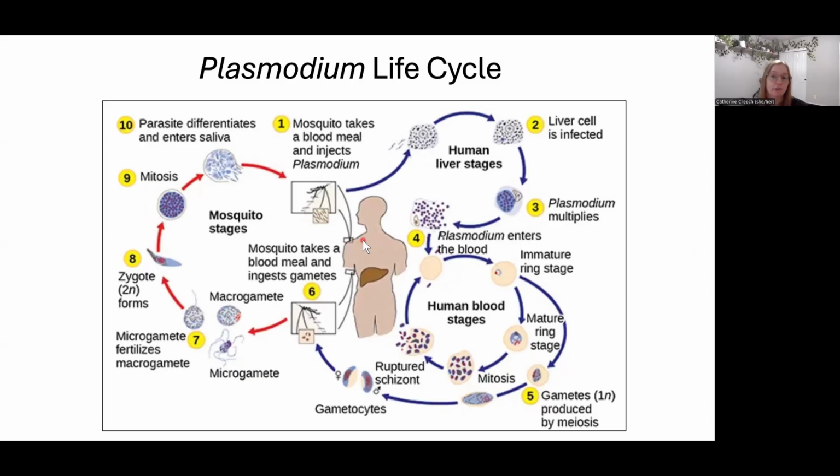Fun fact, only female mosquitoes bite people. They need the blood to produce eggs. The males don't bite people because they don't make eggs. So this female mosquito bit this human and injected a little bit of the protist into this human. That protist will go to the liver. It will infect the liver, and it will increase its numbers until it finally moves toward the blood. The protist will then stay in the human's blood all of their life.